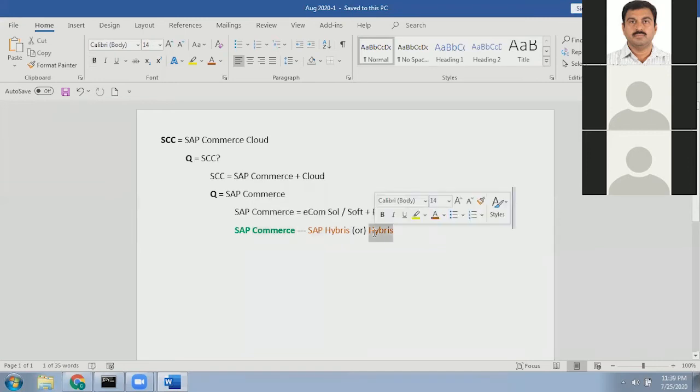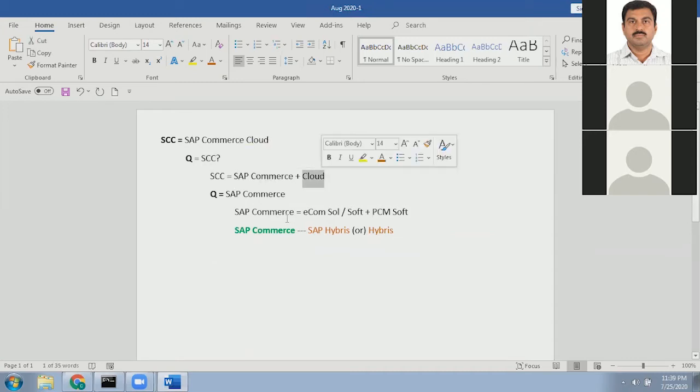If you see SAP Hybris or Hybris in some jobs or places, that is nothing but SAP Commerce. As I said, SCC is SAP Commerce plus Cloud, and SAP Commerce is an e-commerce solution or software, and it is a PCM software.